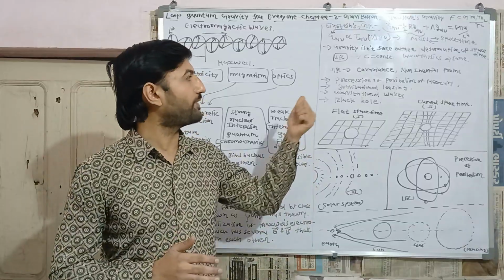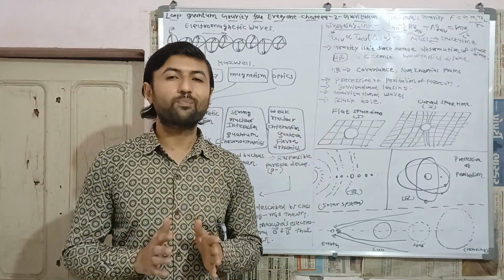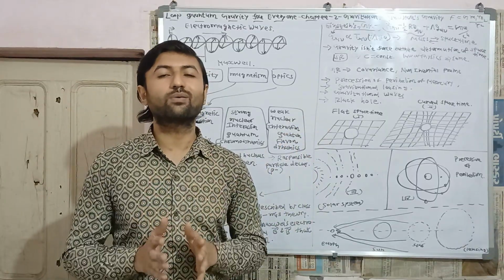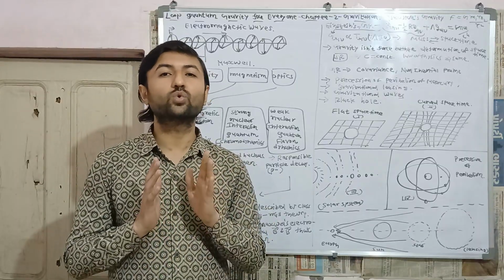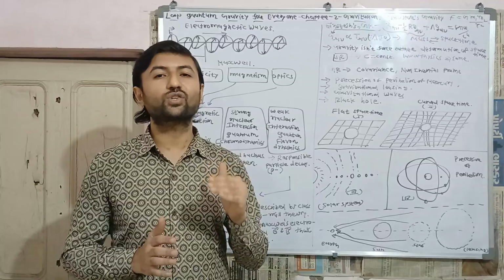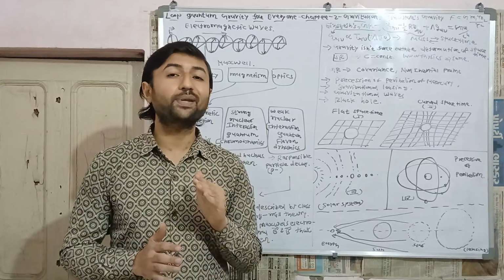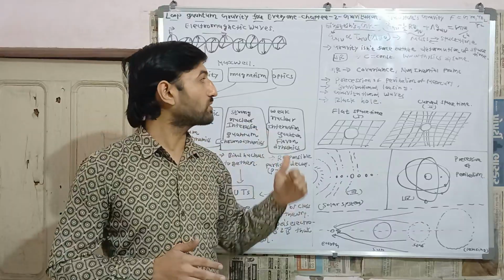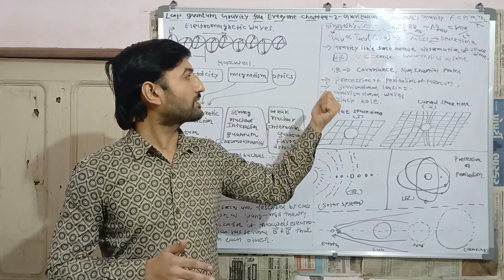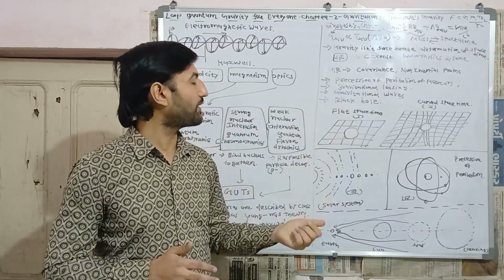But in 2015, at LIGO, physicists observed gravitational waves produced by two black holes about 1500 million light years away, and this was the third proof of the success of general theory of relativity.